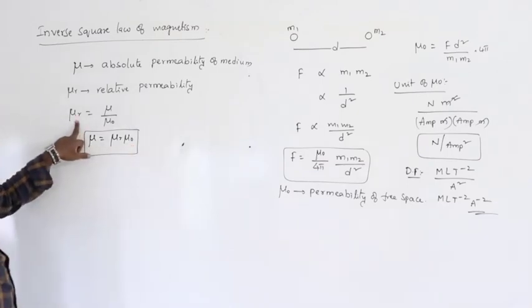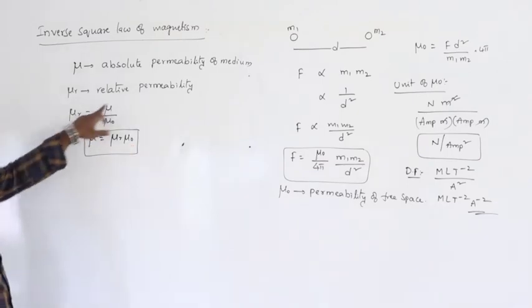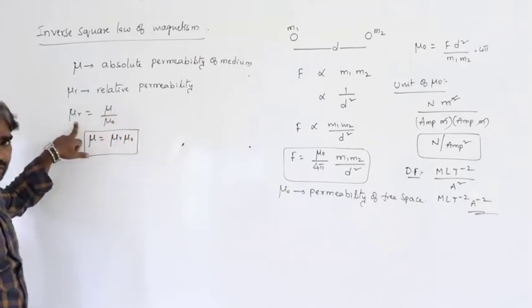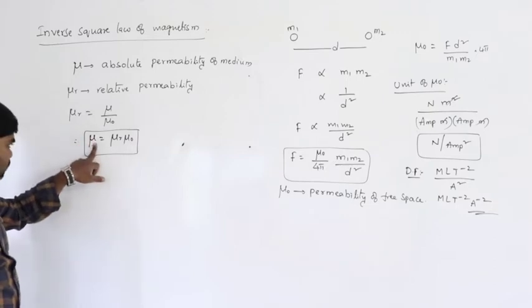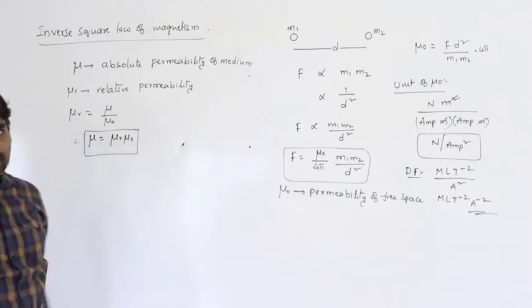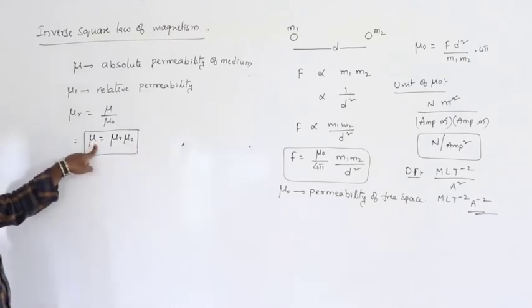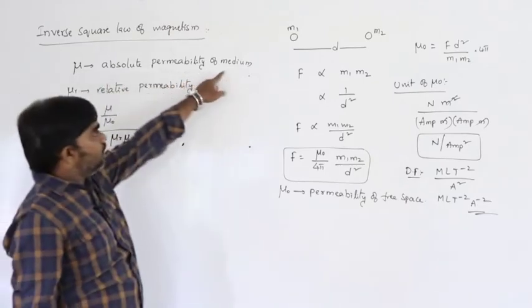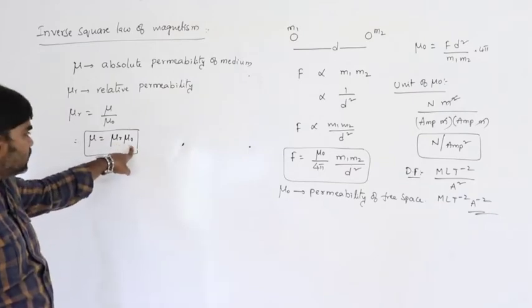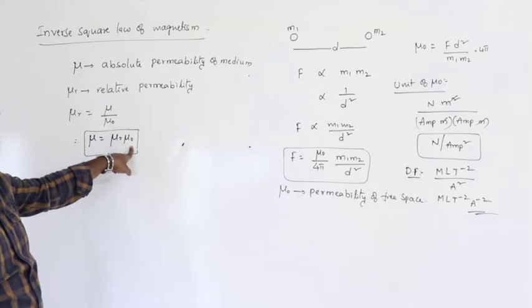Relative permeability doesn't have any units and dimensions because it is the ratio of same physical quantities. So the unit of mu and mu naught must be the same and its dimensional formula also the same. So mu is called the absolute permeability of the medium, mu r is the relative permeability, and mu naught is the absolute permeability of the free space.